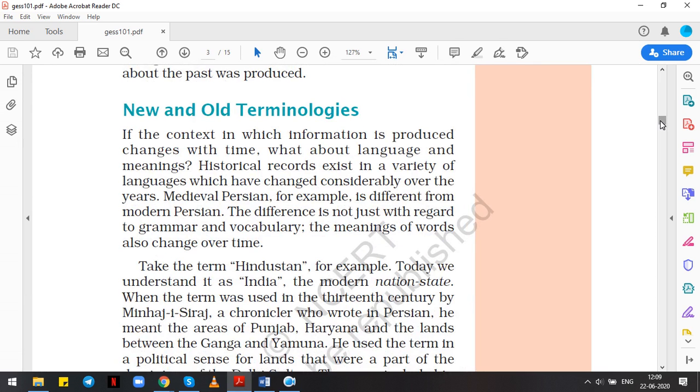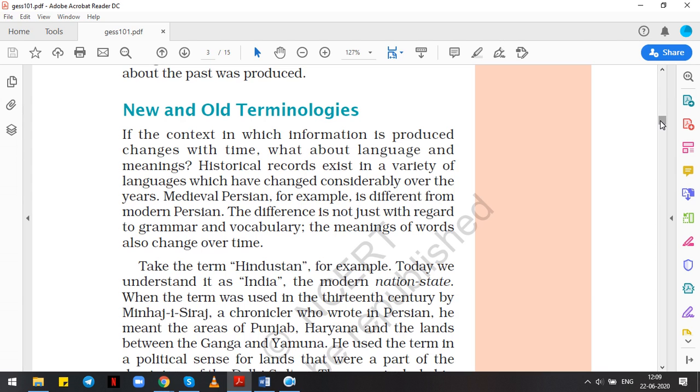The earlier, the way people wrote about information was different from what people write now. So if information changes, then what about the language and meanings? Even they might change, right? So, historical records exist in a variety of languages which have changed considerably over the years.